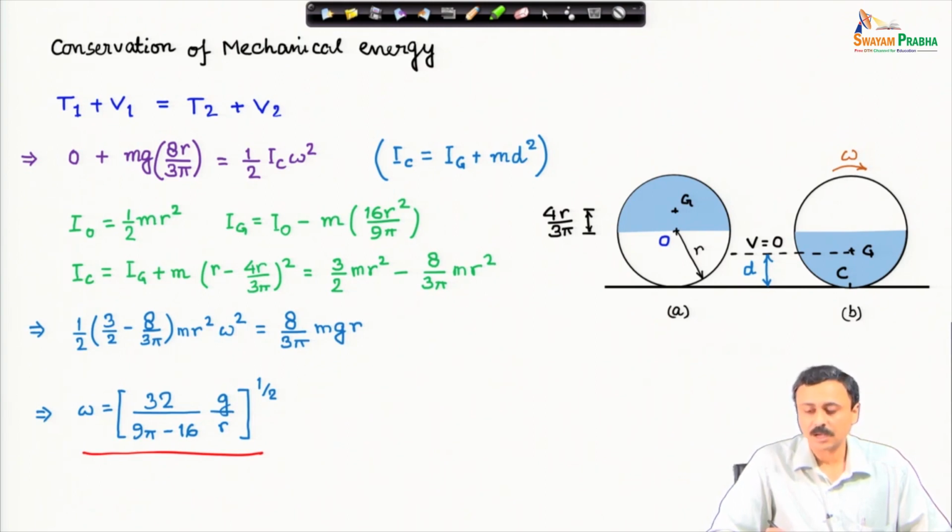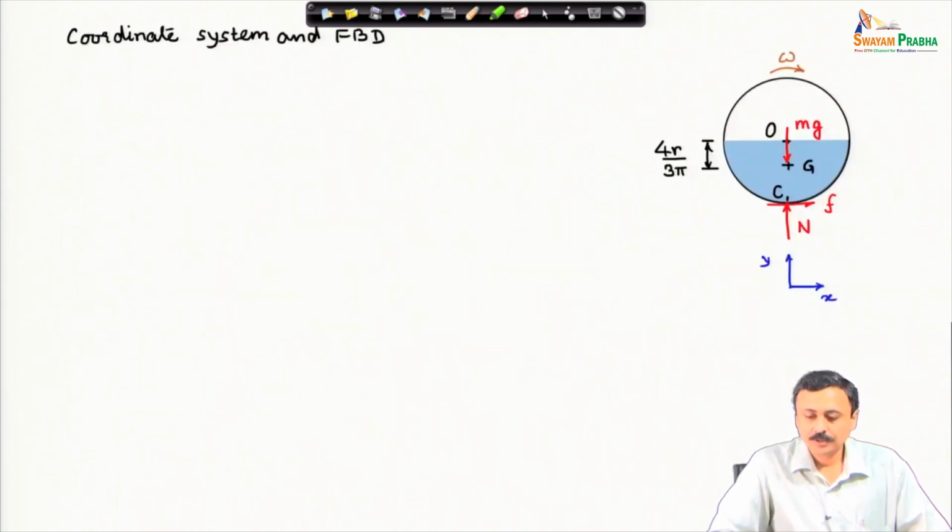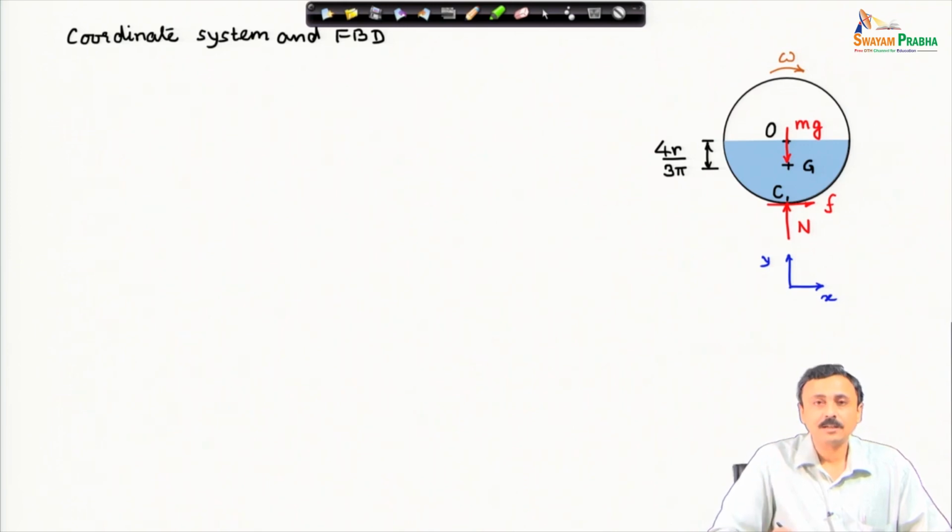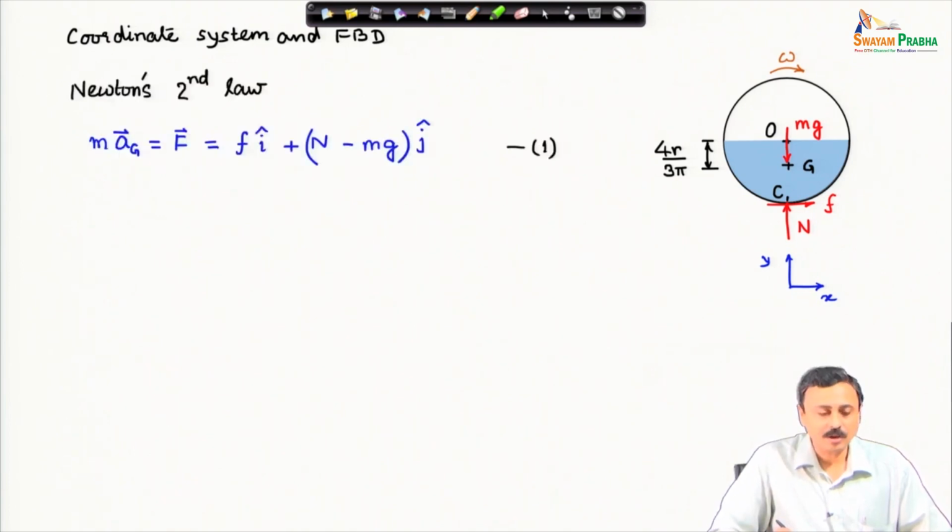The next part asks us to determine the normal reaction on the system from the ground. For this, I have to write Newton's second law for the center of mass of the system. Let us see in this coordinate system x y, which contains the center of mass. This is a prismatic body, therefore, our conditions are satisfied for writing planar dynamics equations. Newton's second law for the center of mass reads mass times acceleration of center of mass must be equal to the net force on the center of mass.